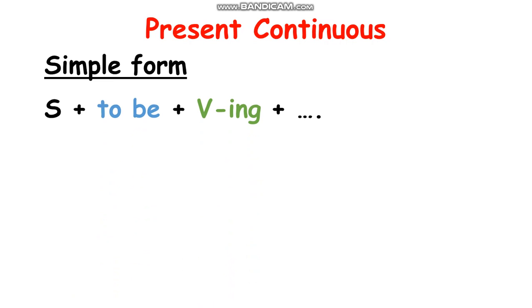I already taught you how to change the verb into verb ing, right? So this is the form of present continuous in simple form: subject plus verb to be plus verb ing. Alright?